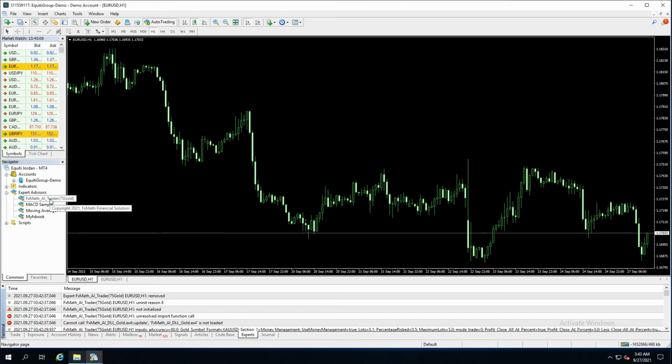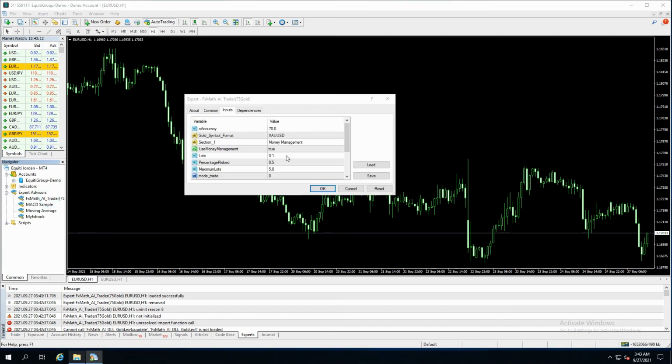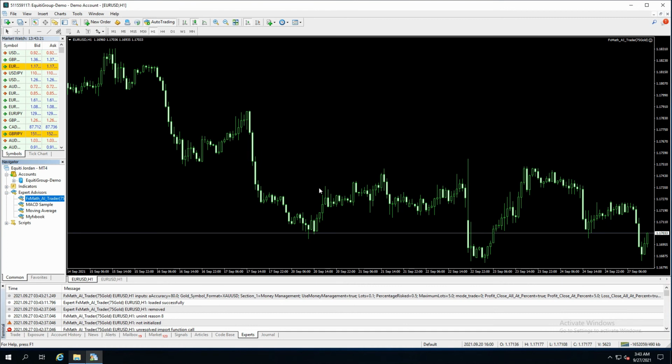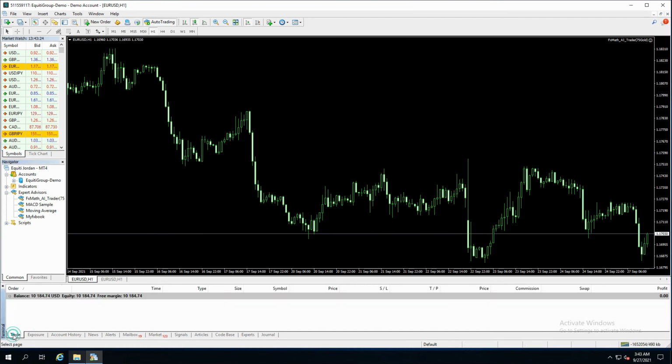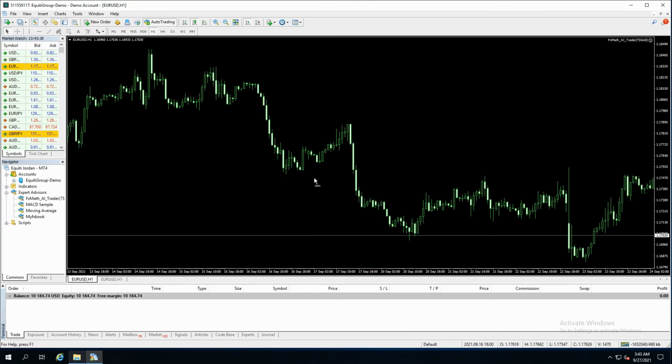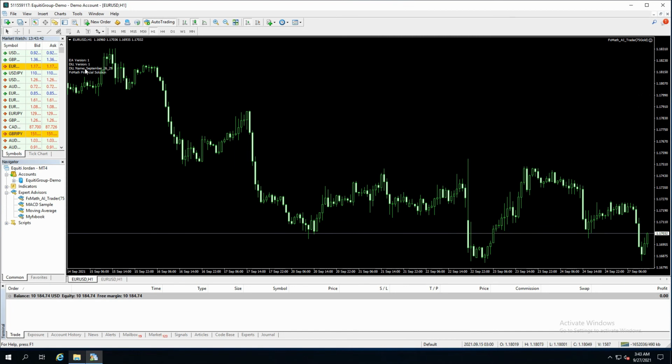Now attach the EA on chart again. Use your settings and press OK. Please wait a few seconds. Okay, now you see some comments here: EA version, DLL version, DLL name, and here is FxMath Financial Solution.